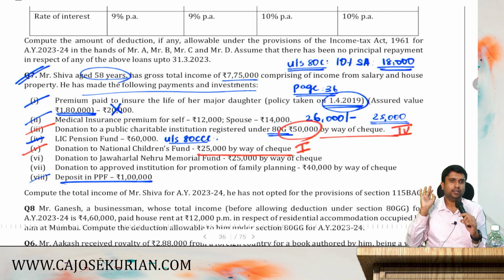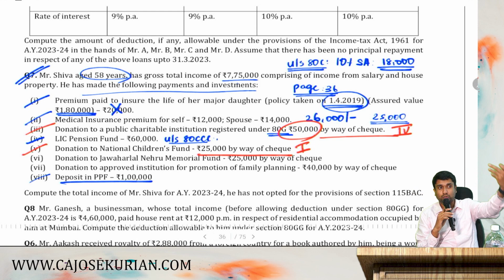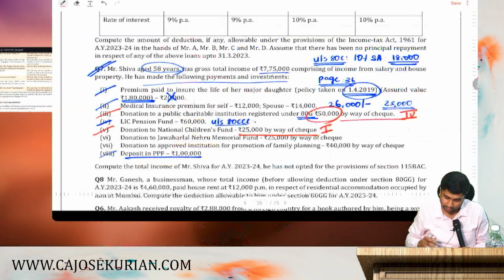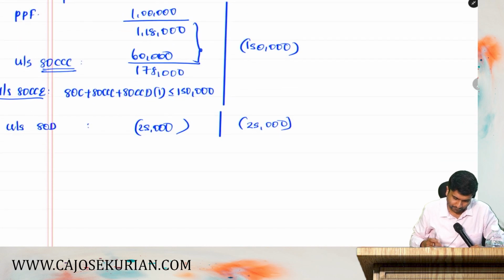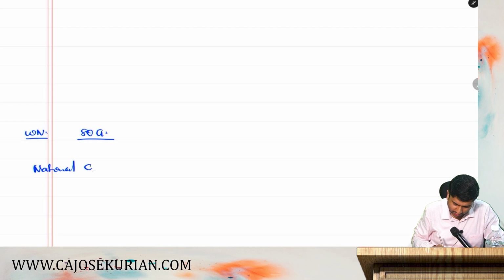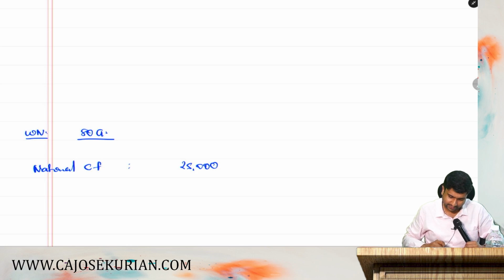It is fine, because all the payments over and above 2,000 have to be made other than cash. So 25,000 you can claim as a deduction. So we will do a working note for 80G. So the item is National Children's Fund. The amount is 25,000, fully deductible.